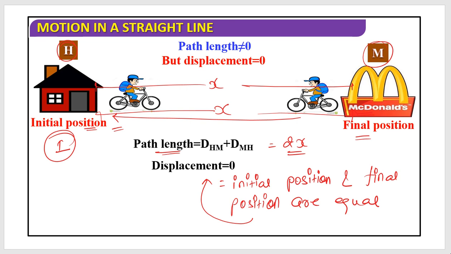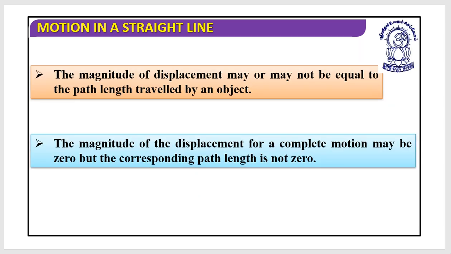Are you done with this? Can you get this? Okay, so let's go through a very good conclusion. The magnitude of displacement may or may not be equal to the path length traveled by an object. How is this possible? Tell me.